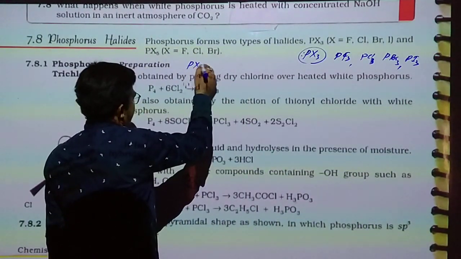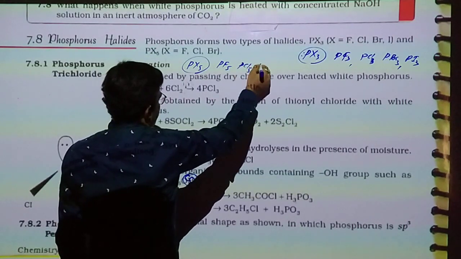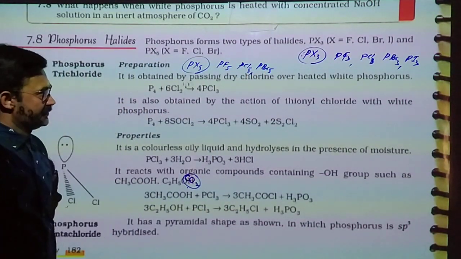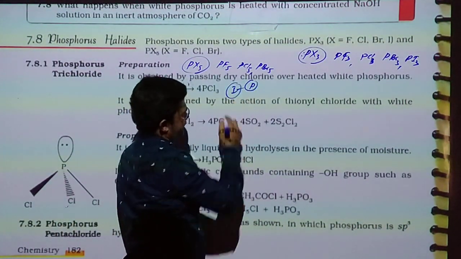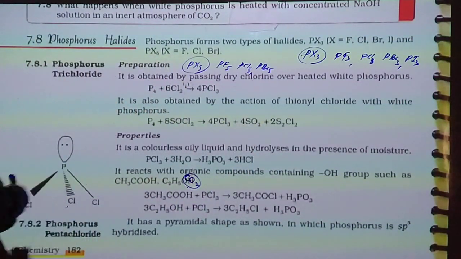In the case of pentahalide, only PF5, PCl5 and PBr5 occur. PI5 is not possible due to the huge size of iodine; phosphorus is small, so the bond is not possible. PI3 is possible, but PI5 is not.